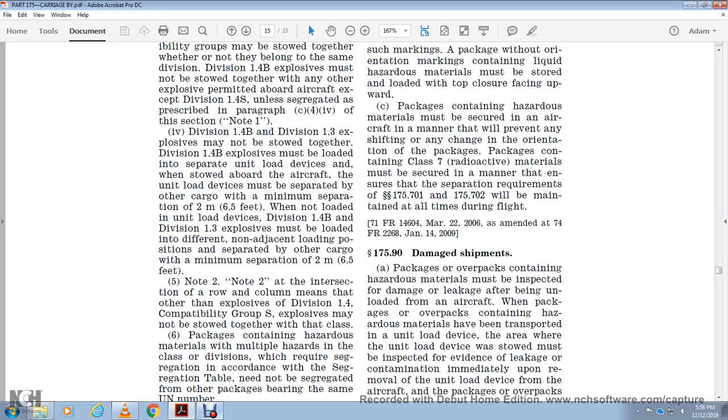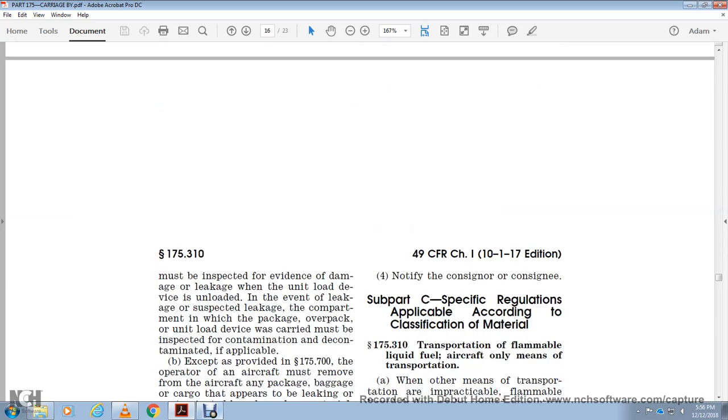175.90 Damage shipped in the package. Packages or overpacks containing hazardous material must be inspected for damage or leaking after being unloaded from the aircraft. Packages or overpacks containing hazardous material that have been transported in a unit load device must be inspected for evidence of leakage or contamination immediately upon removal of the unit load device from the aircraft. The packages or overpacks must be inspected for evidence of damage or leakage when the unit load device is unloaded.